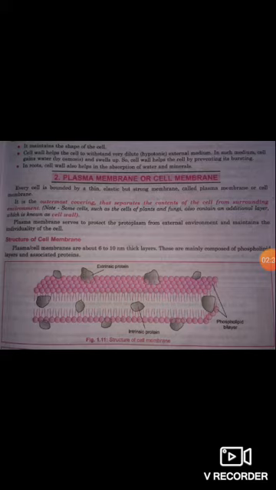Some cells, such as plant cell and fungi, also contain an additional layer which is known as cell wall. Plasma membranes serve to protect the protoplasm from external environment and maintain the individuality of the cell.